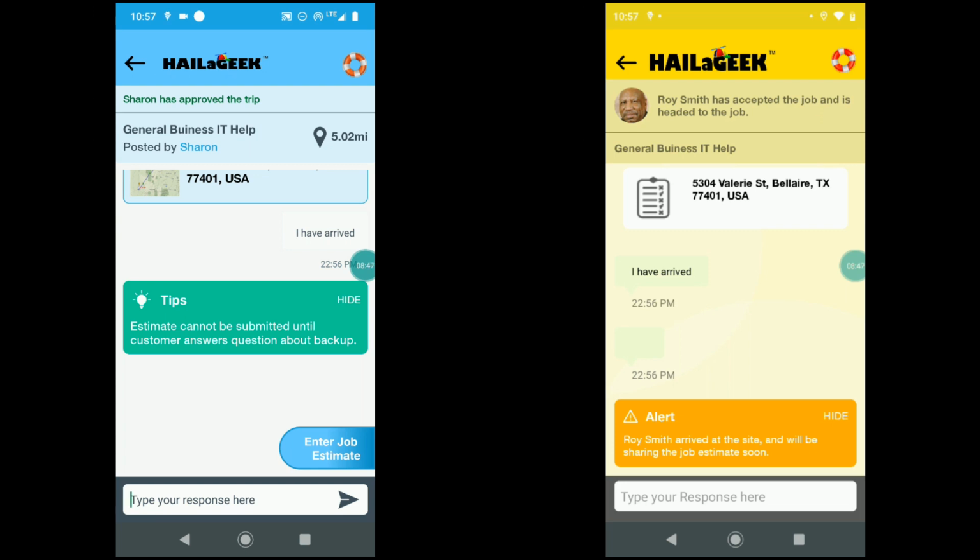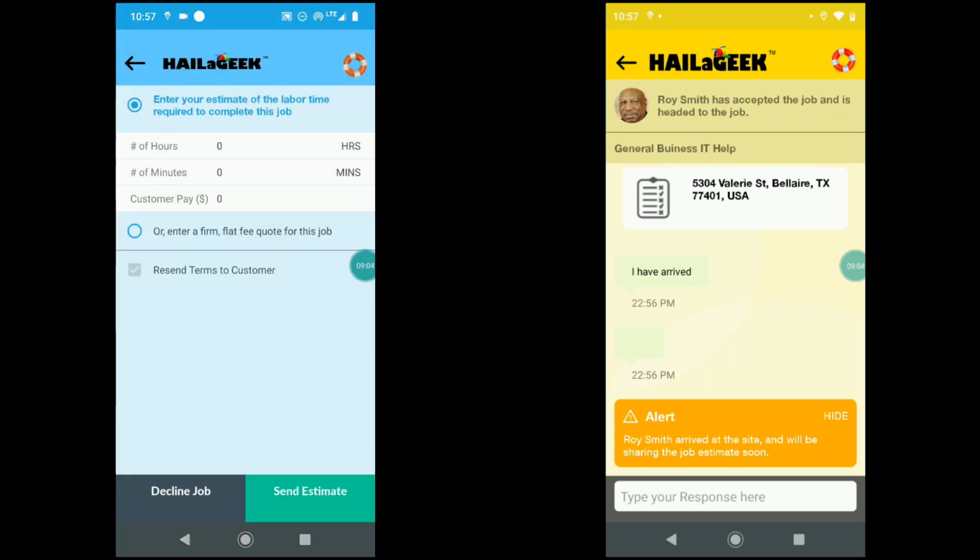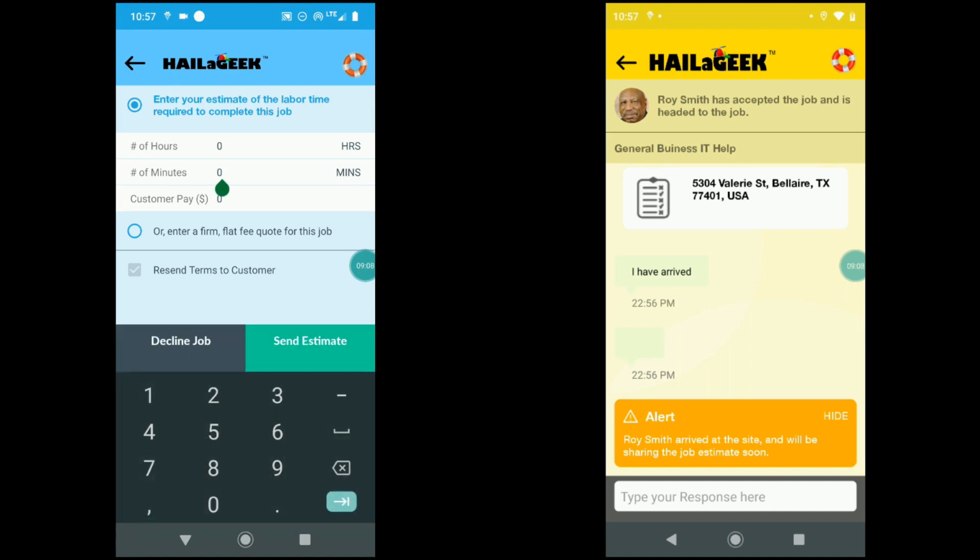So that explanation aside, the geek is now looking at the job and they see, oh yeah, this is really a pretty simple PC setup, so they're ready to enter the job estimate. So at the bottom right of the Geek app, they're going to click Enter Job Estimate. And now they're just going to enter how long it's going to take. Again, it's a really simple job. I think it's just going to take 45 minutes.